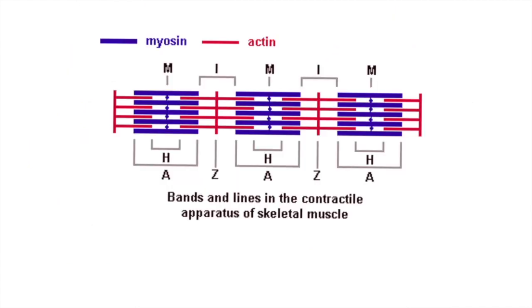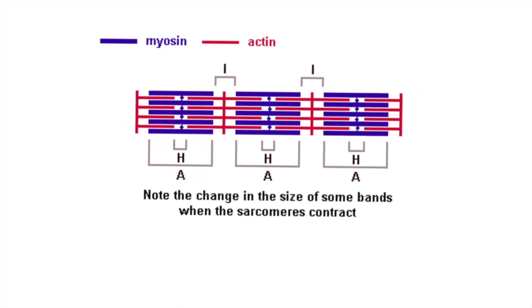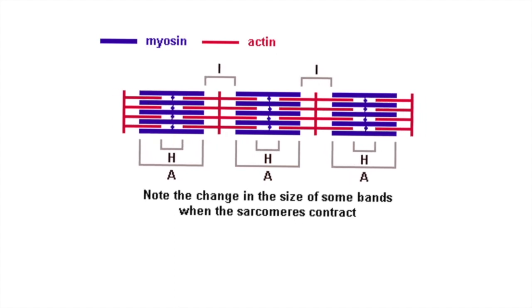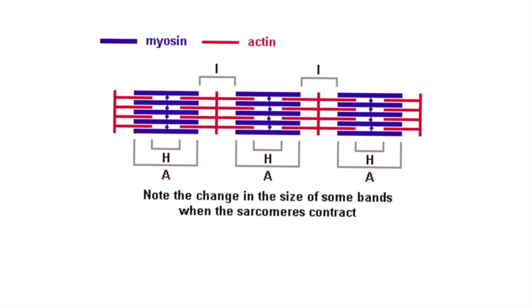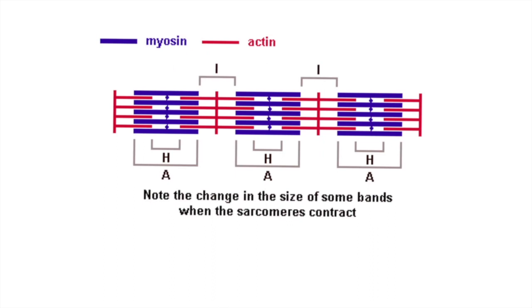Next we'll see the contraction of the skeletal muscle. During contraction, there is no shortening of the individual thick and thin myofilaments, but there is an increase in the degree of overlap between the filaments. In an uncontracted myofibril, the overlap between the actin and the myosin filaments is minimal. During contraction, under the influence of the energy released by adenosine triphosphate and the calcium released from the sarcoplasmic reticulum, the fibrils shorten by sliding in of the actin filaments more and more into the interval between the myosin filaments.